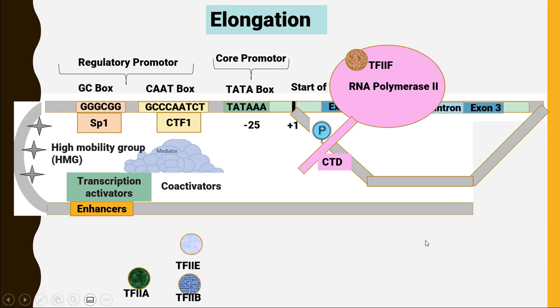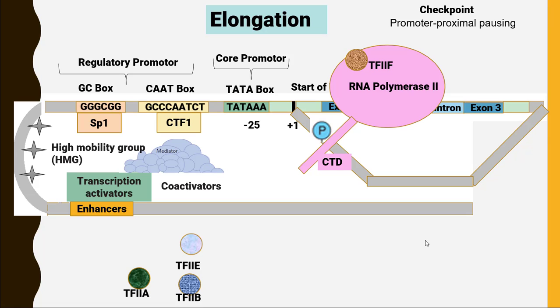Now, the process of elongation in a eukaryotic cell is not smooth. RNA polymerase II can take several different pauses while moving along the DNA template strand, and these pauses can last from seconds to several minutes. These pauses are called checkpoints or promoter proximal pausing areas.